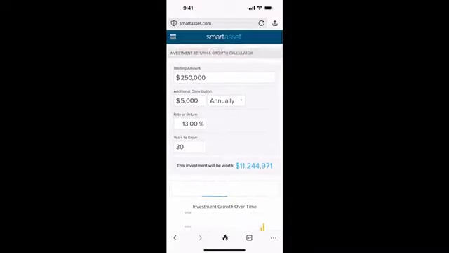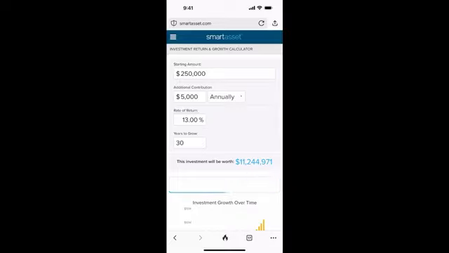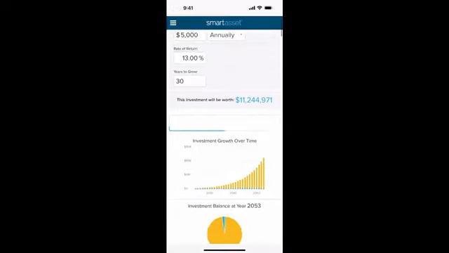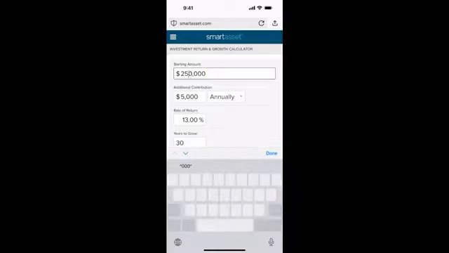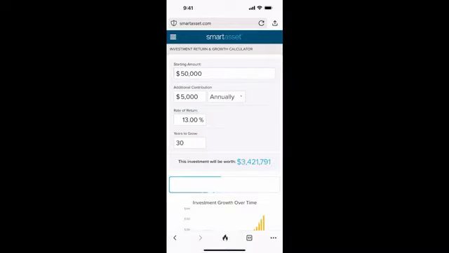This is just a calculator I got off the internet. I happen to like this one because it has cool colors, but you can play around with it. So if I started with 250,000, you might say, oh my gosh, Lisa, that's so much. I don't have that. But even if I go 50,000 and I'm adding money at 30%, I still have 3.4 million, which allows a lot of people to retire.